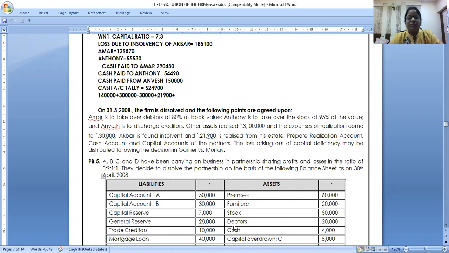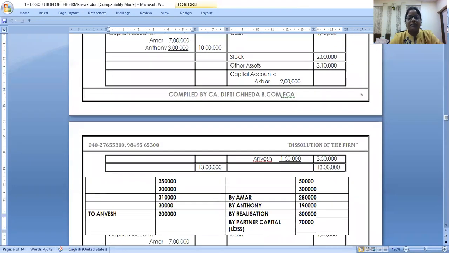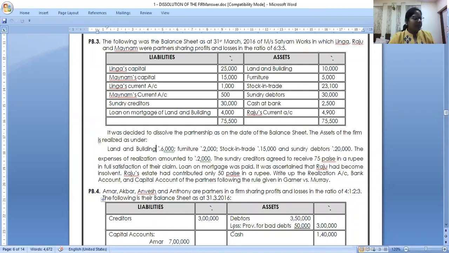So with this, let us check up the homework. Which problem was the homework I gave? Third problem was homework. I want to check the answers for the third problem. What is the realization loss all of you have got in the third problem? I had given all hints for this that L and M you will have to take the fixed capital.